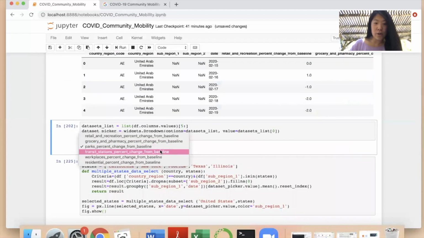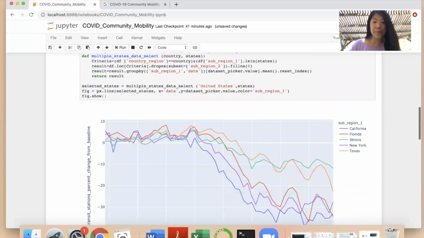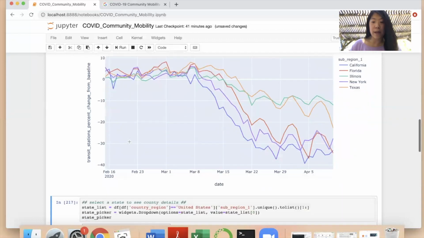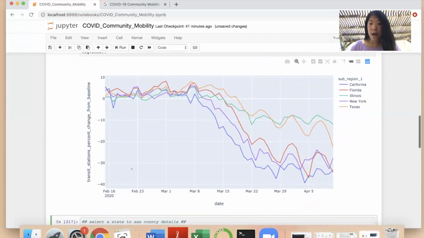There is still other data available, and I will post the data on GitHub and many other resources, and you can play around as you like.